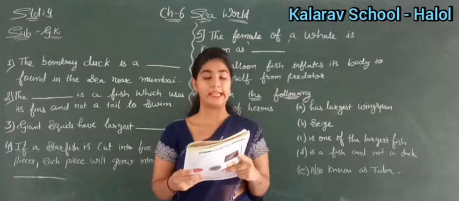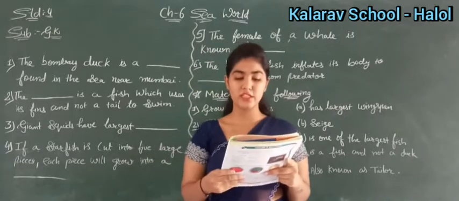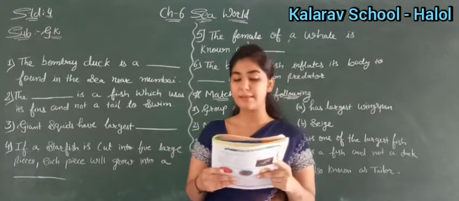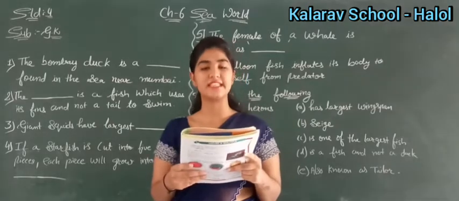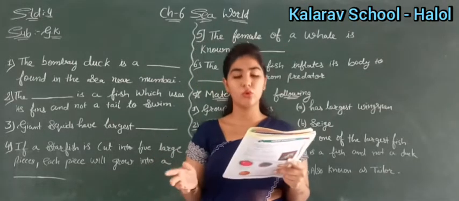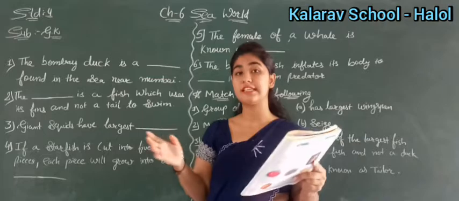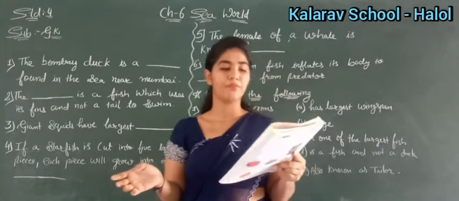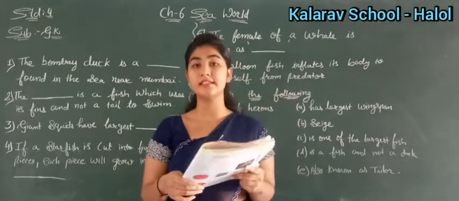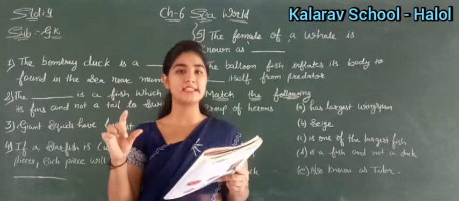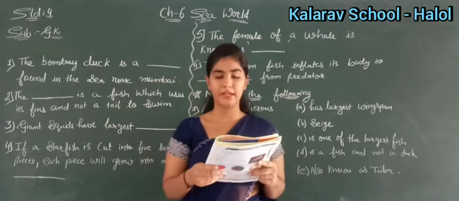Now see number 3, giant squids. Giant squids have largest eyes. They measure about 11 inches in diameter. How much long they are? They are 11 inches in diameter, right? And giant squid, what does it have? It has largest eyes. Clear up till here?